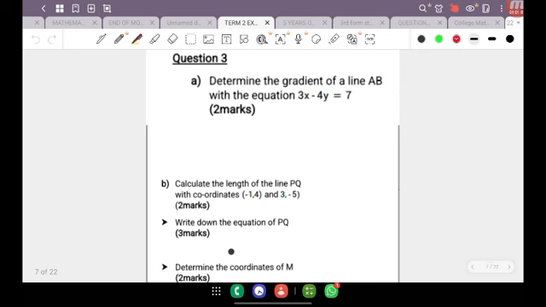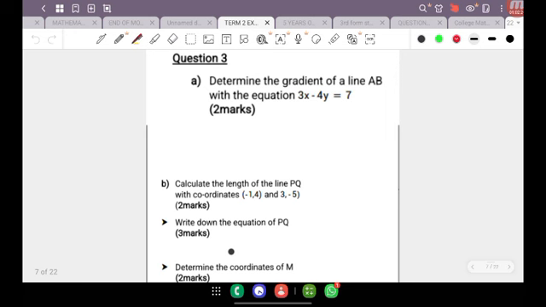It says, question 3, we are to determine the gradient of a line AB with equation 3x minus 4y equal 7. Now, this question is not very traditional, because usually whenever a student is required to find the gradient, they are provided with the coordinate values, so they can use the gradient formula y2 minus y1 over x2 minus x1.